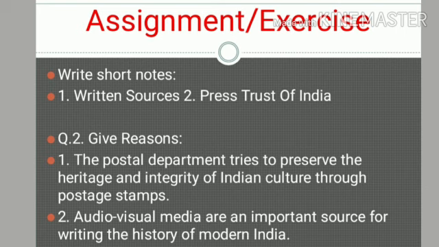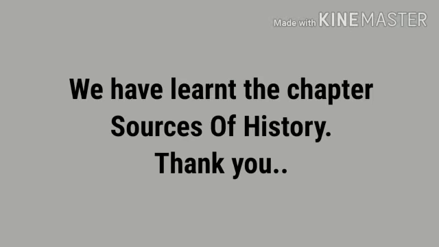Chapter 1 will be read by you, and after reading the chapter, you will mark down all these answers in your textbook. You're going to copy all the questions in your textbook exercise and copy these answers in your classwork. Children, we have learned the chapter Sources of History. Thank you.